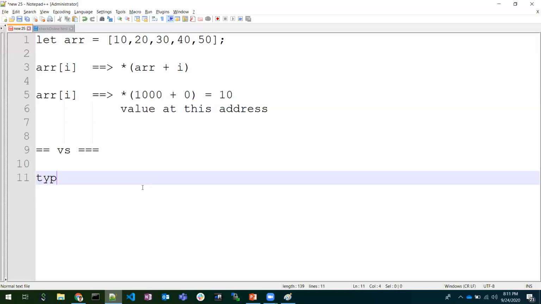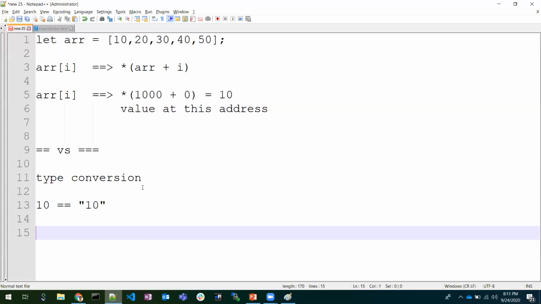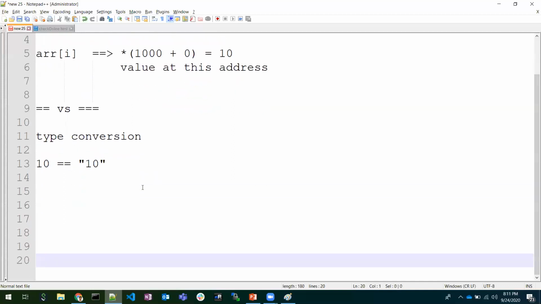There is a type conversion happening. The JavaScript compiler uses automatic implicit type conversion. It means if we do any operation, like 10 double equals '10', automatic conversion will happen. JavaScript will convert these two into the same data type, and then it will compare.